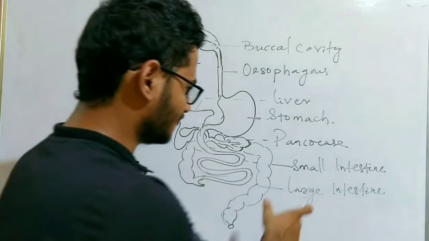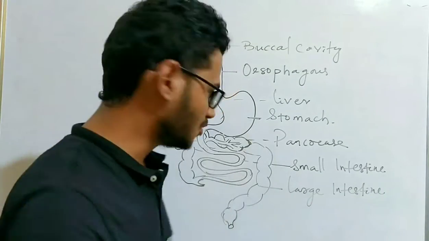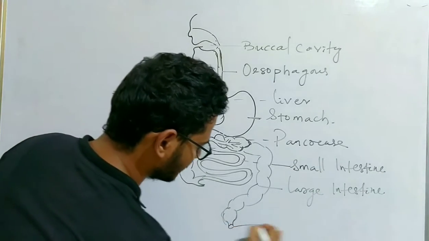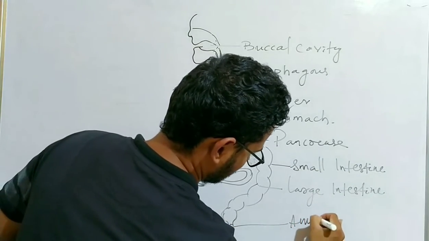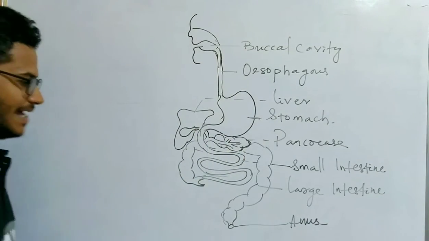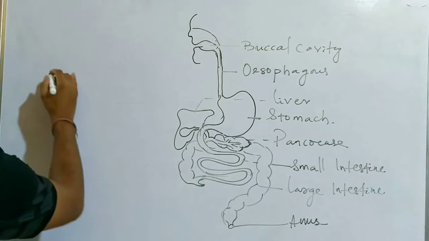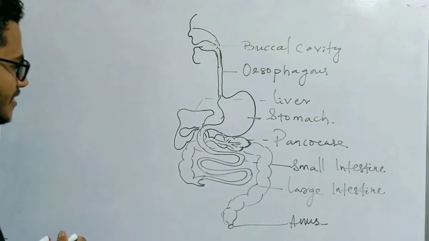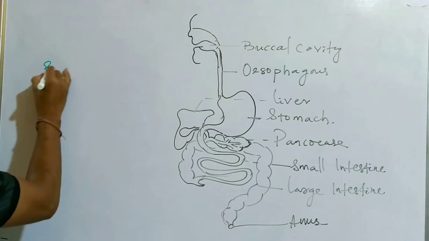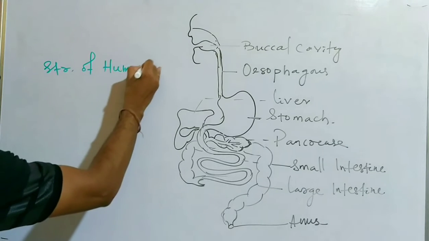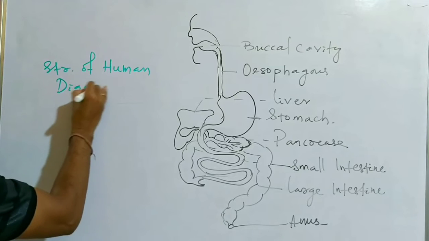The diameter of the large intestine is much more as compared to the small intestine. Finally, we have the anus at the end. So this figure represents the structure of the human digestive system.